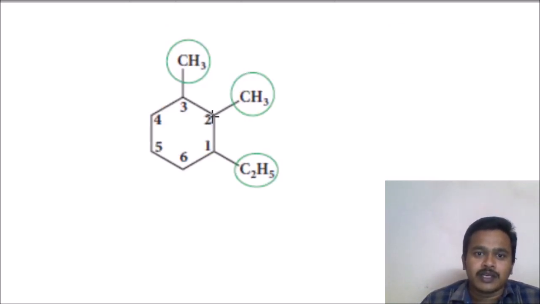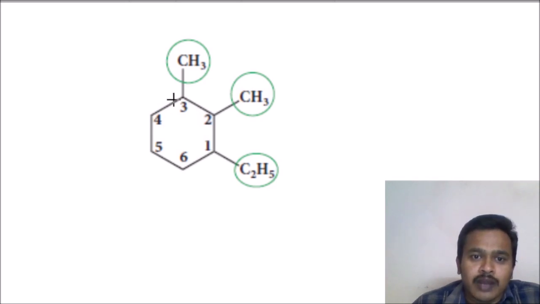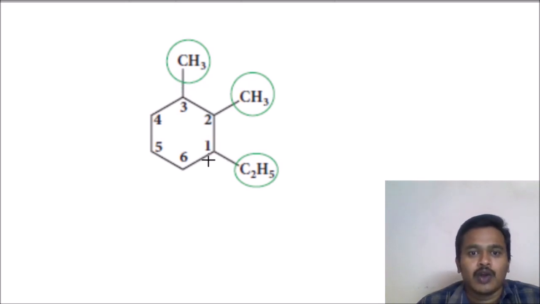Here you see the numbering. Always you have to give the numbering in such a way that the branches get the lowest positions. The sum of the locants, the sum of the positions, should be lowest. Here 1, 2, 3 are given.